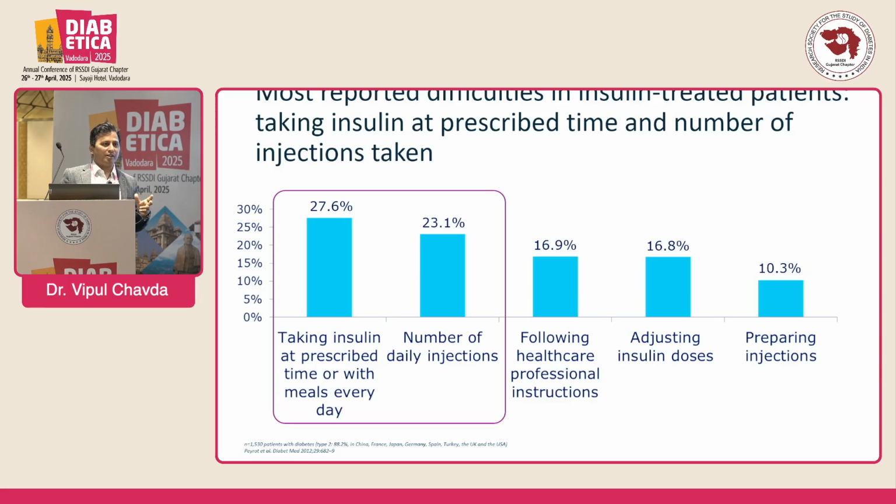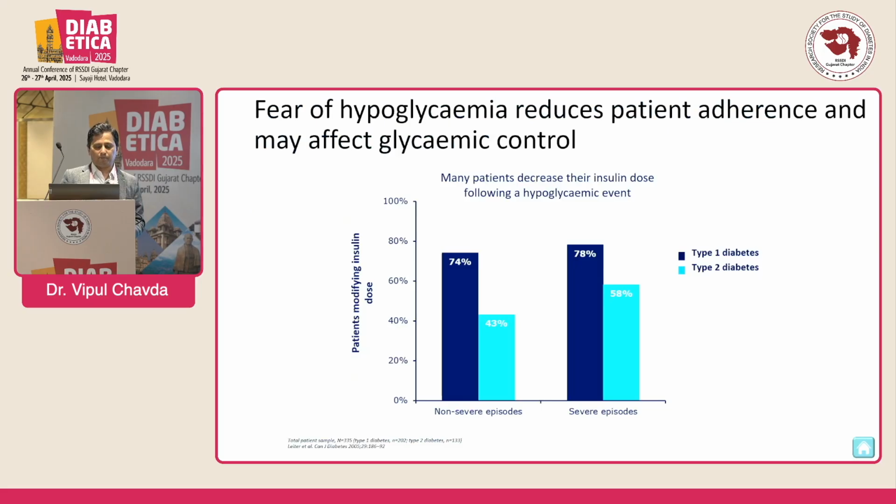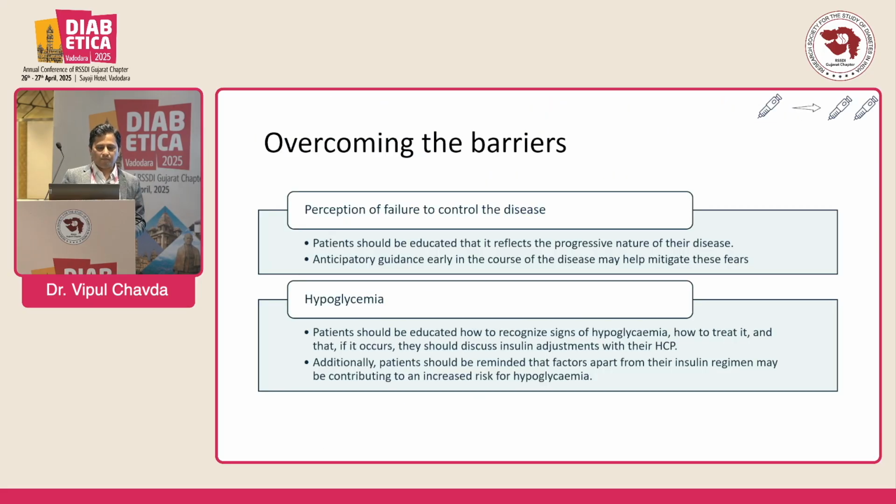With Degludec, you have flexibility of more than 8 hours, and with Icodec, they will have flexibility of 1 week. So that will solve problems in the patient's mind. So to overcome the barrier of perception of failure to control disease, we have to educate the patient, empower the patient, and make patient groups so that they can educate each other. And for hypoglycemia, when we start slow and go slow, there is no chance of hypoglycemia with modern insulin.